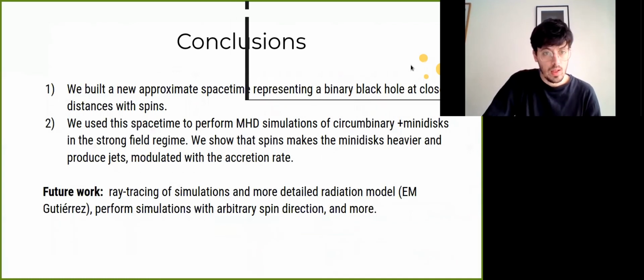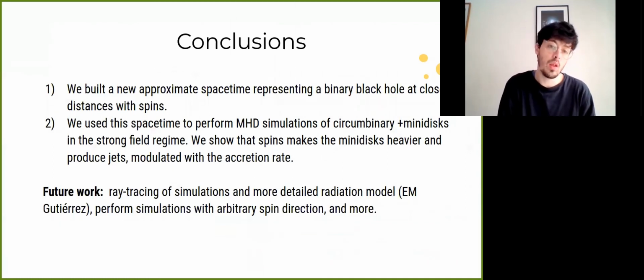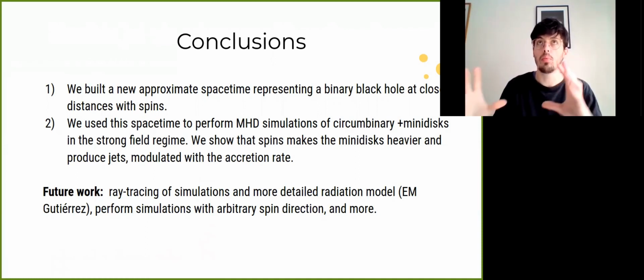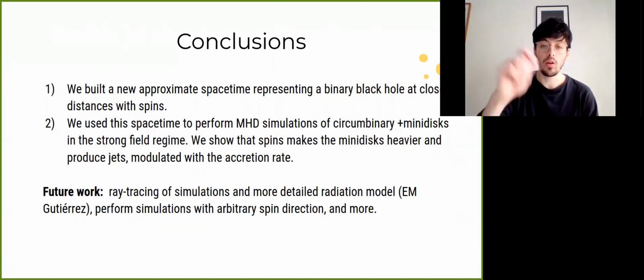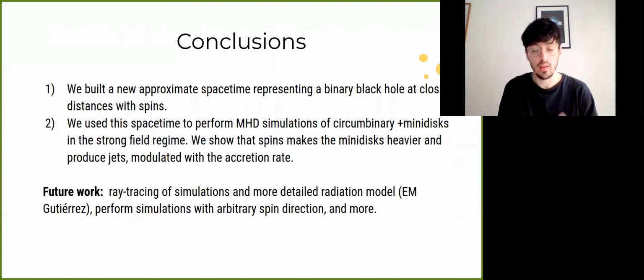So let me conclude here. What we've done is we built an approximated spacetime representing binary black holes with spin in the inspiral regime. This allows us to evolve the equations in an efficient way and study for the first time realistic scenarios where we couple a realistic circumbinary disk evolution with what happens inside the cavity and how the mini disks form there. We also saw that the lump dominates the accretion, and that in the spinning case we have a modulated Poynting flux that shares the same variabilities as the accretion rate.